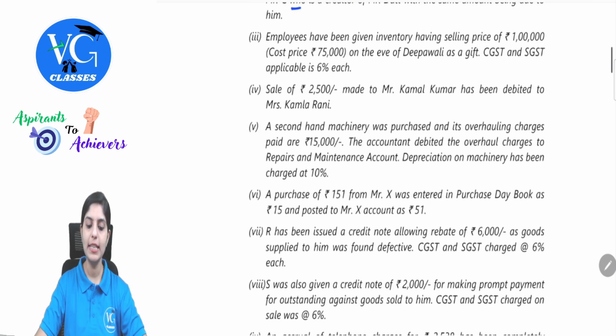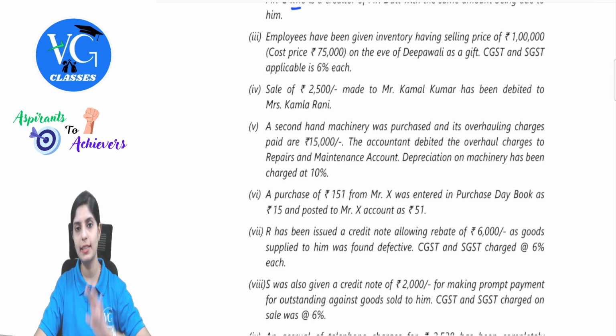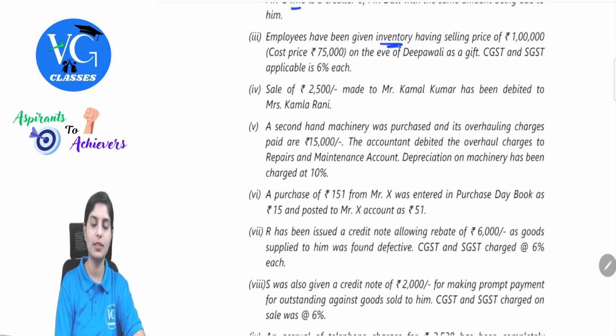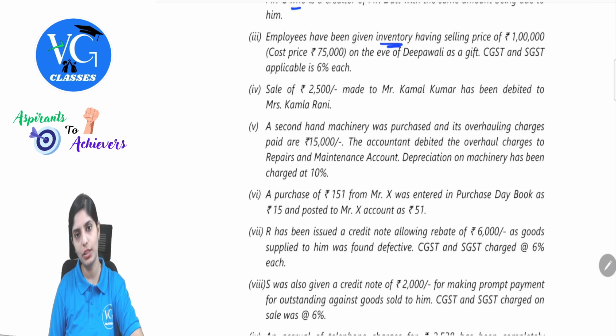Next. Employees have been given inventory having selling price of 1 lakh, cost price was 75,000 on the eve of Deepavali as a gift. CGST and SGST applicable is 6% each. First of all, understand this transaction carefully. You as a company are giving away your own inventories to your employees on the eve of Diwali. So this is as good as you have made purchases for the purpose of consumption, not for manufacturing or towards your business related transactions. So in this case, whatever GST paid on the same would also be reversed.